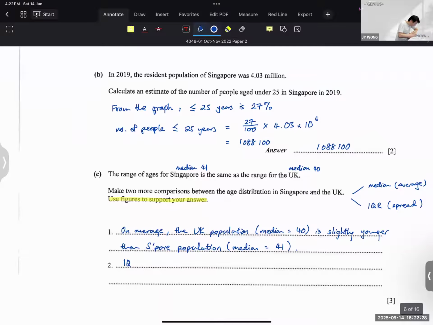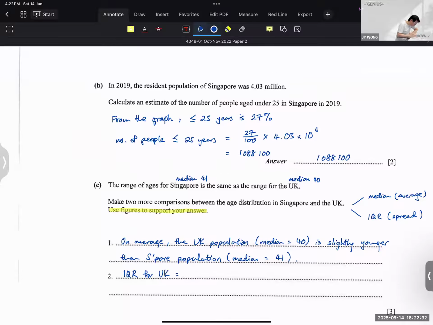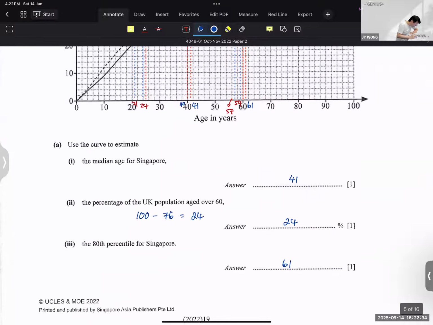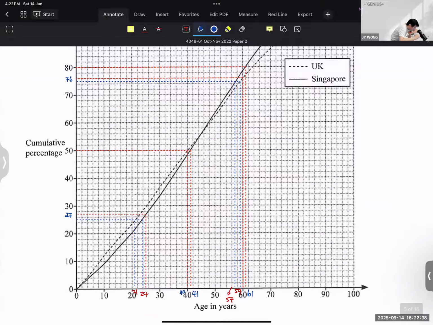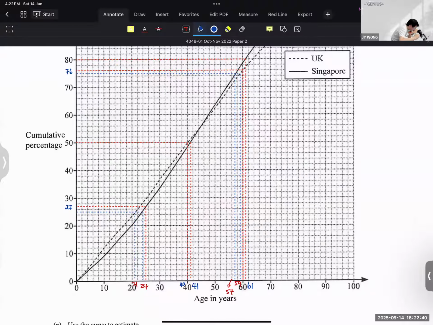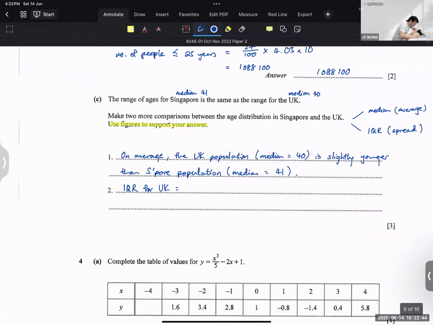So IQR for UK is equal to, make sure you read the graph carefully. IQR for UK is 59 minus 21 equals to 38.